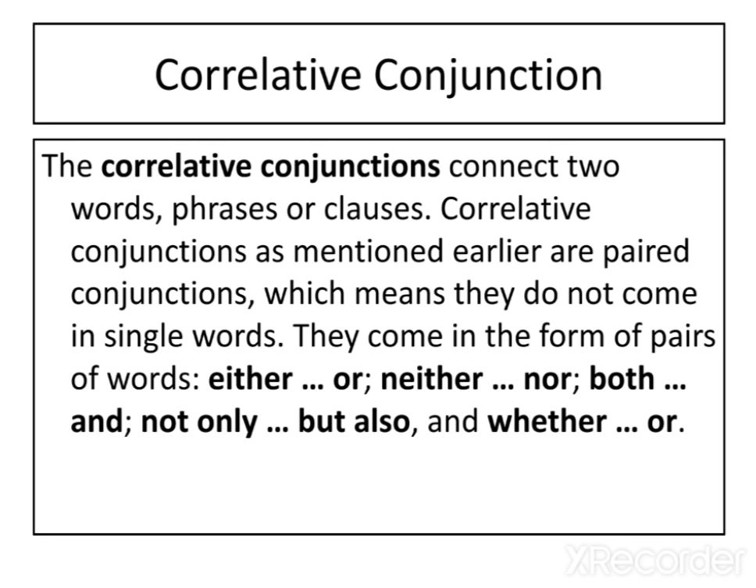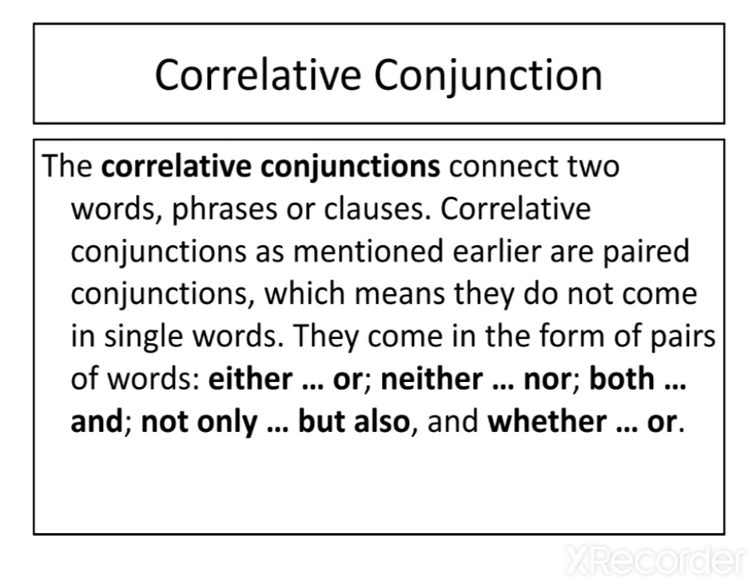Now the next is correlative conjunction. Correlative conjunctions connect two words, phrases or clauses. Correlative conjunctions, as mentioned earlier, are paired conjunctions. I told you before in the beginning when I started conjunctions. Paired conjunction means they don't come in single words. They come in the form of pairs of words like either or, neither nor, both and, not only but also, whether or.